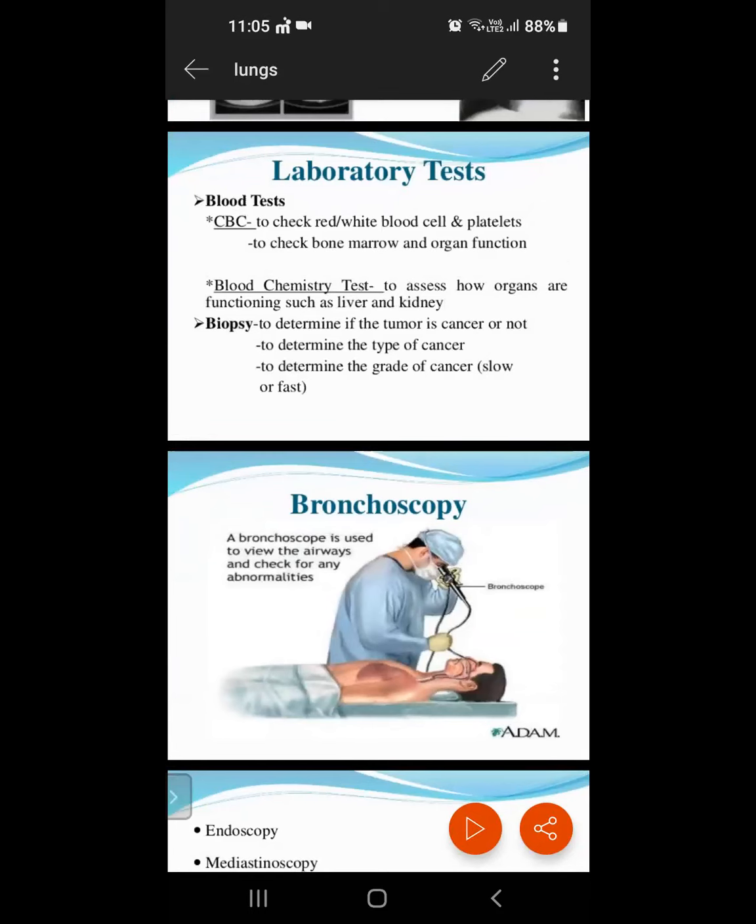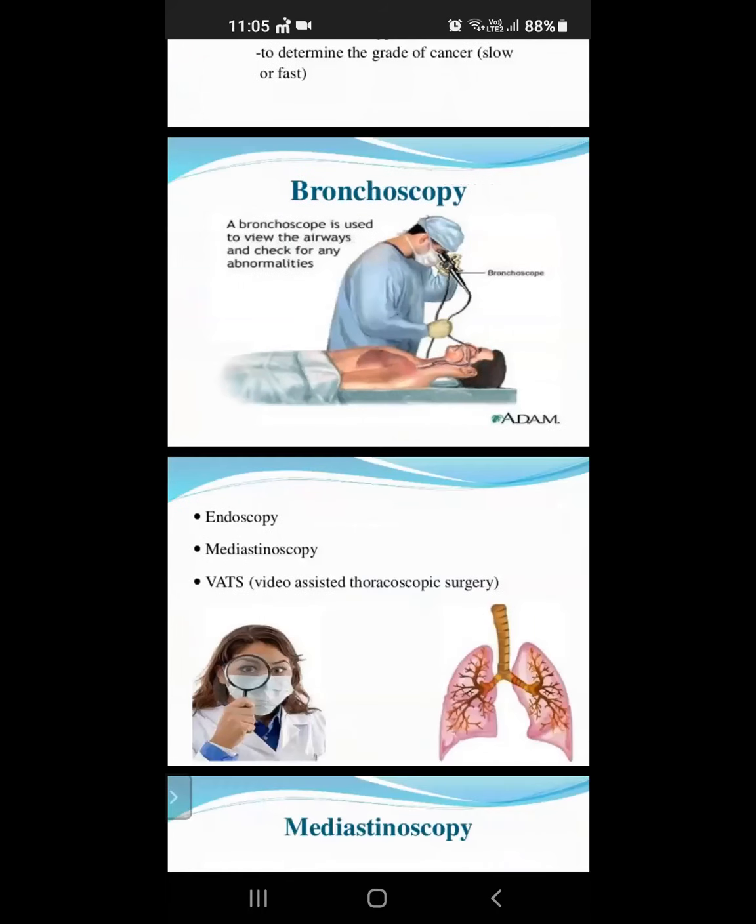And laboratory tests, we already discussed the CBC and the blood chemistry. And then there are biopsies. It means to determine whether there is a tumor or cancer or not, and to determine the types of cancer and the grade of cancer. That is the biopsy test. And the bronchoscopy. The bronchoscopy is used to view the airway and check for any abnormality.